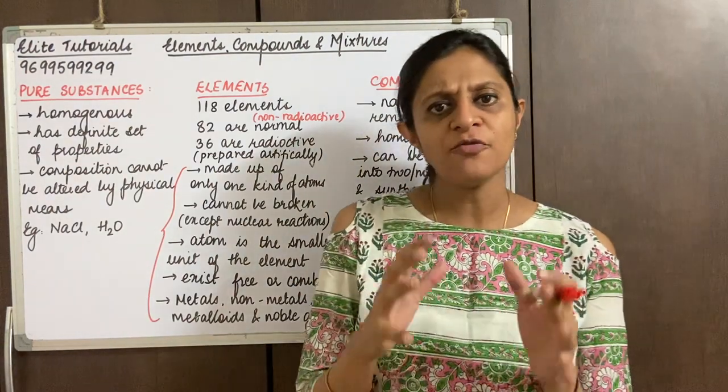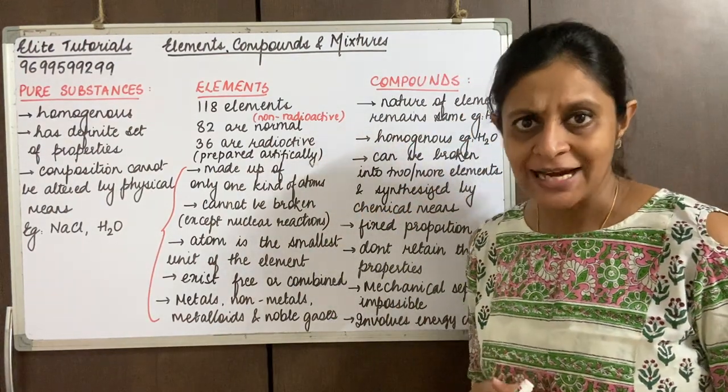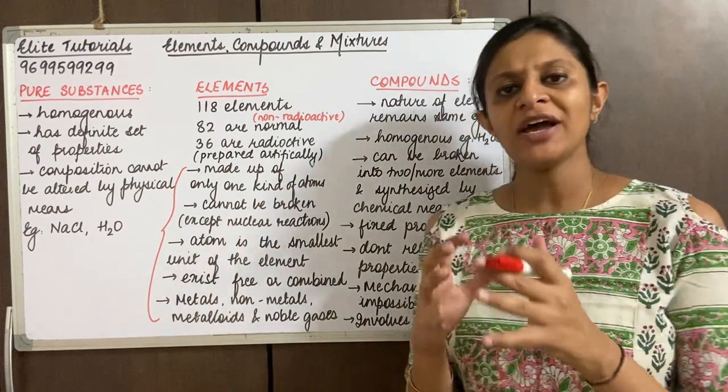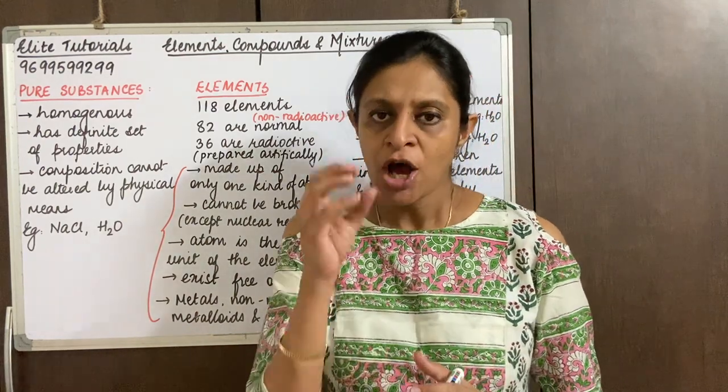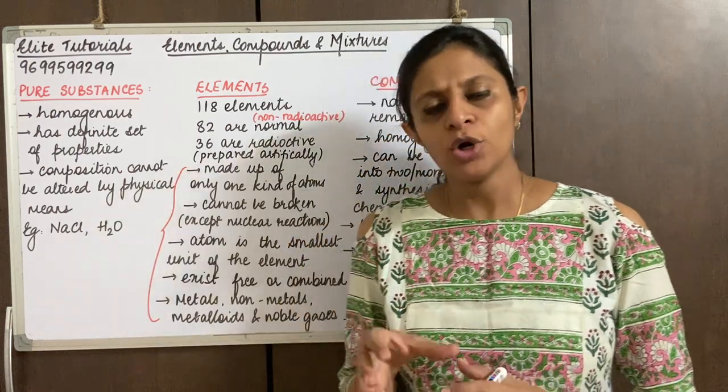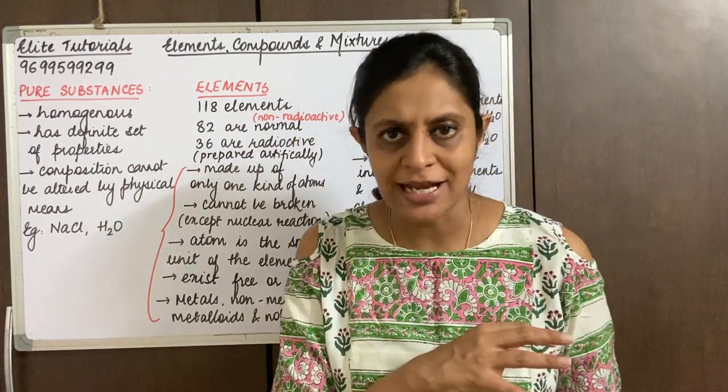Elements are made up of one kind of atom only. That means if I am talking about oxygen, oxygen as an element would be made up of only oxygen atoms.